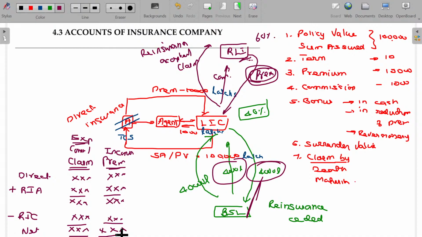For making you understand this, let me first finish up the illustration related to this. If it is clear, text me. Make a note of it.